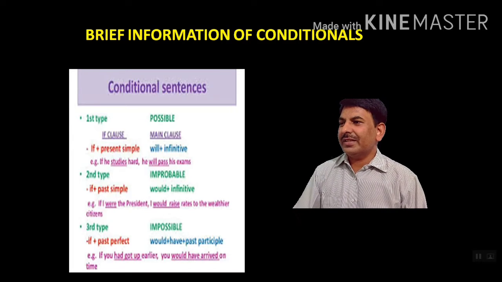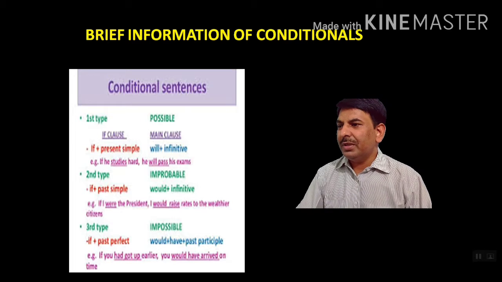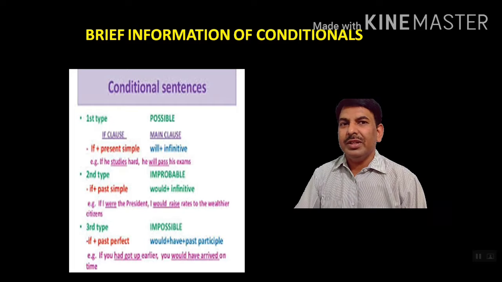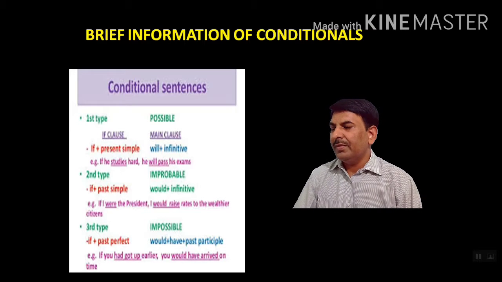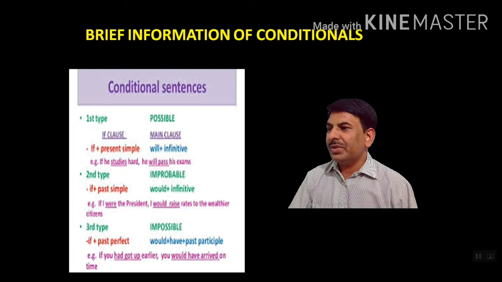Conditional sentences. First type, it means possible condition, in which if clause, then main clause. If, then present simple, and after that will, then infinitive. Infinitive means here first form of the main verb. For example, if he studies hard, he will pass his exams.